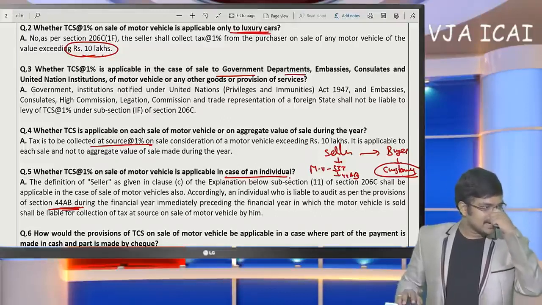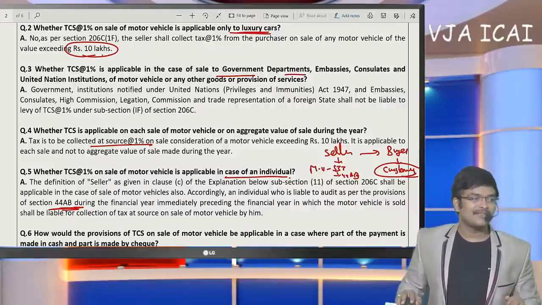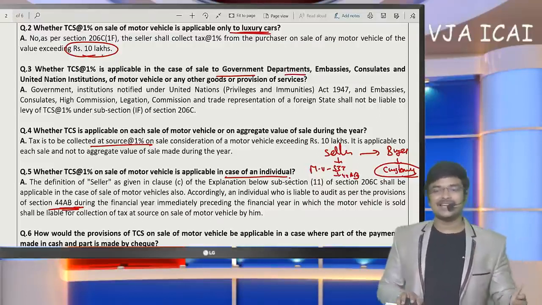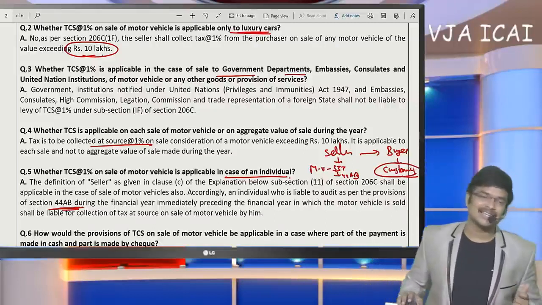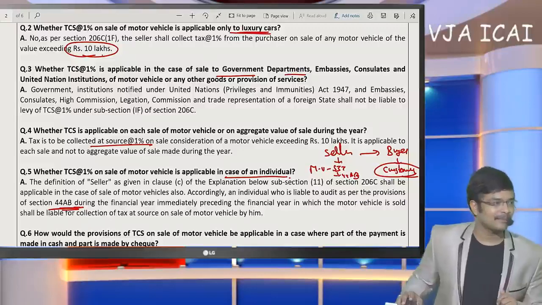Next, TDS unclaimed in the last year, revised return not filed, what to do? You try for rectification under 154. The unclaimed TDS you have to offer as income now, then you can claim refund if it exists. After disclosing that income also, if a refund still exists, you can claim it. You try for a rectification request under 154.